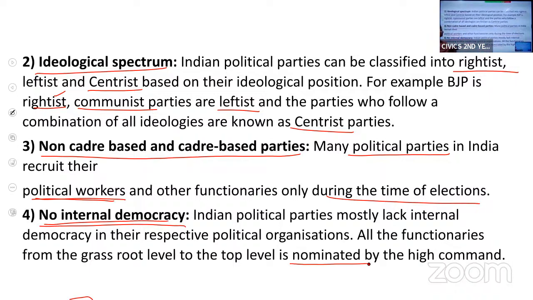The leaders are not elected among themselves. The high command will nominate them from grassroots level to the top level. So in Indian political parties, there is no internal democracy.